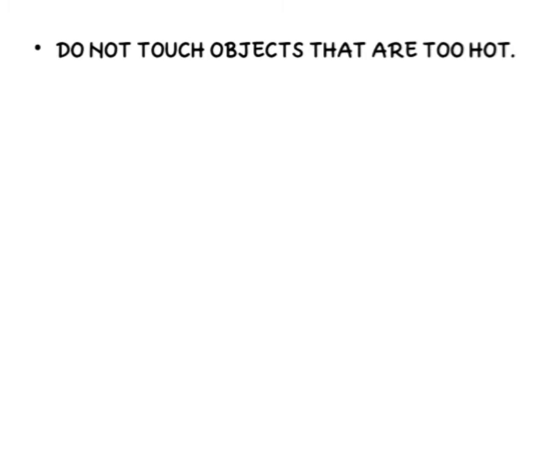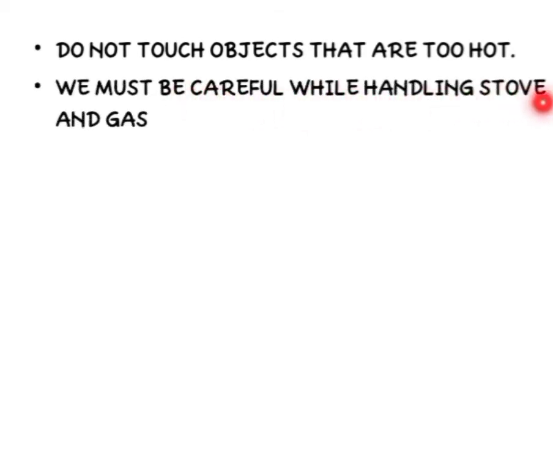So now children, you all know that we must not touch objects that are too hot, and it is very risky, isn't it? We must be very careful while handling stove and gas, because they are hot in nature, isn't it?